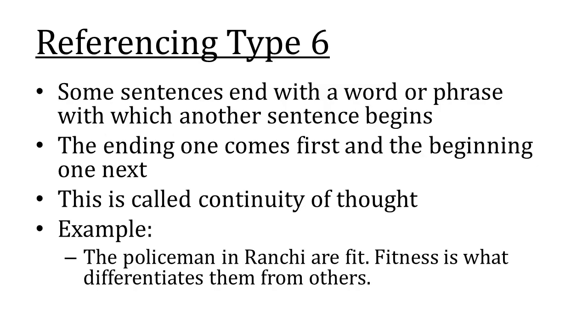Referencing type 6: Some sentences end with a word or phrase with which another sentence begins. In such cases, the ending statement comes first and the beginning one comes next. This indicates continuity of thought. For example, "The policemen in Ranchi are fit. Fitness is what differentiates them from the others." The first statement ends with the word "fit", and the next statement starts with the word "fit". So, here we see that this forms a continuity of thought which has been indicated by these two sentences.